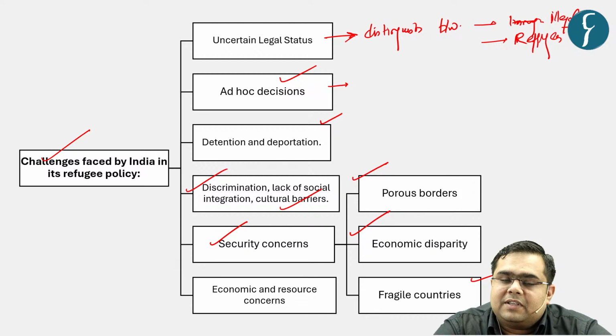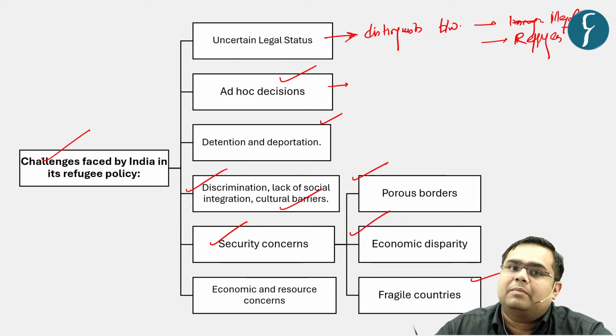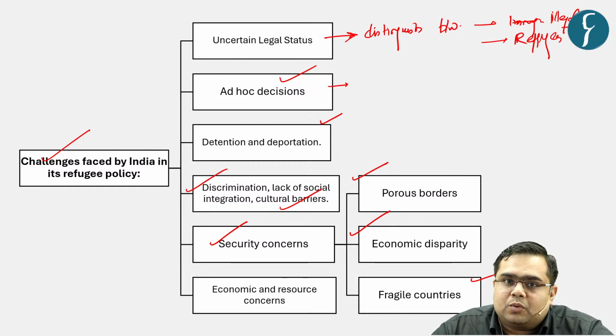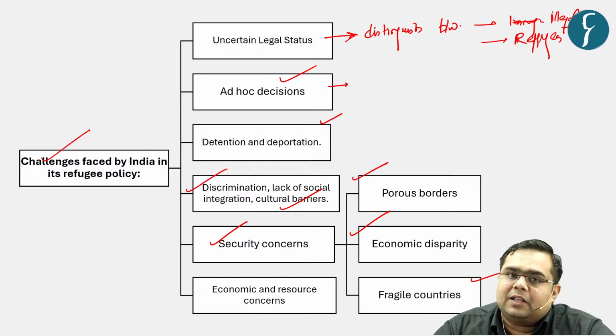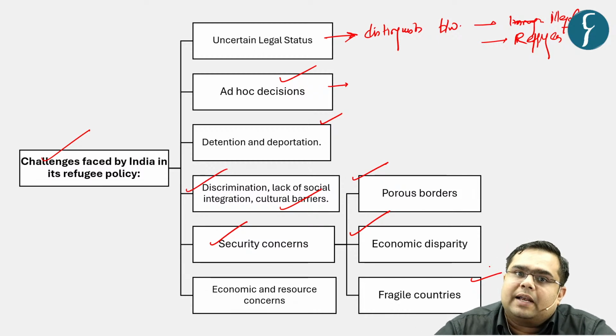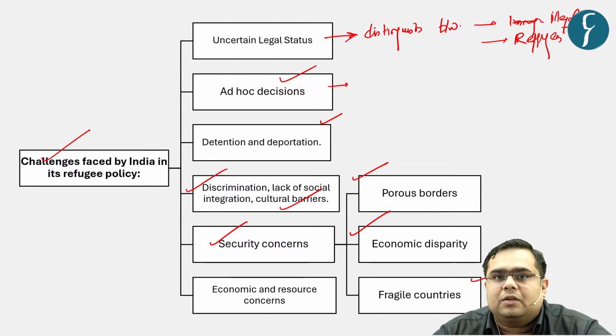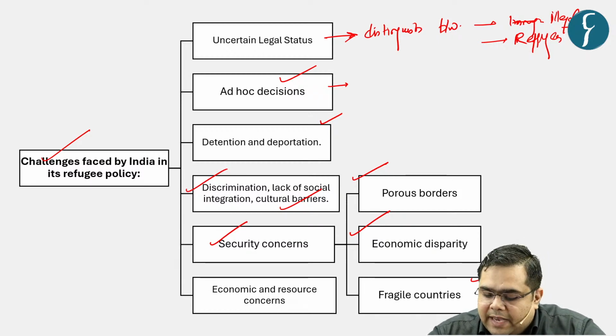So what happens is that we see situations like the junta taking over Myanmar and ousting the democratically elected leader. Similarly, we see a rise of majoritarianism in these countries. What it leads to is fragility in the socio-political environment, and once there is fragility, it leads to persecution of minorities. This is exactly what happened back then when Chakma tribes were persecuted in Bangladesh, and they had to move and settle down in the northeast region of India. So that again remains a kind of challenge.